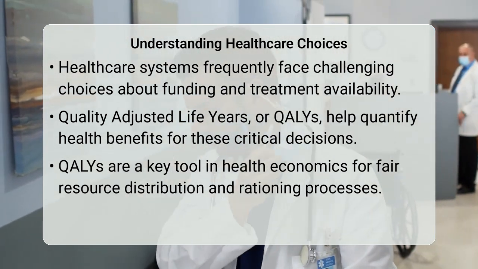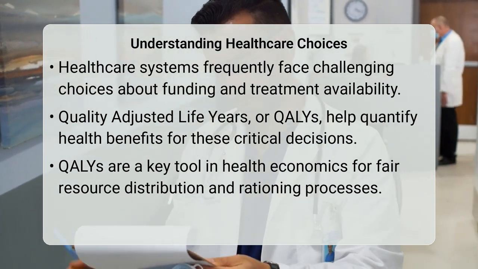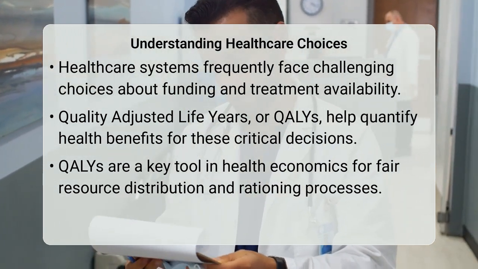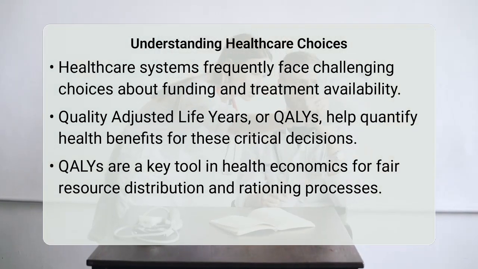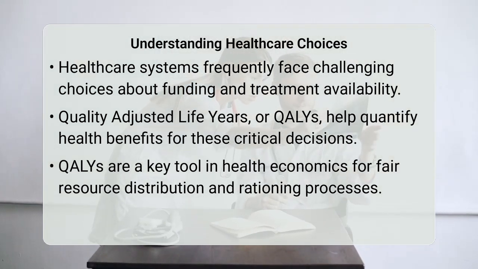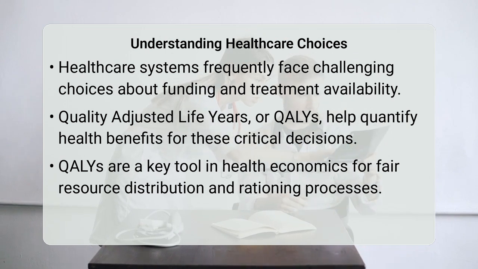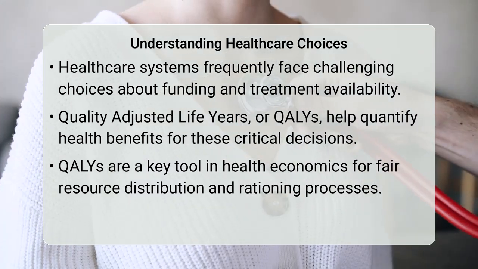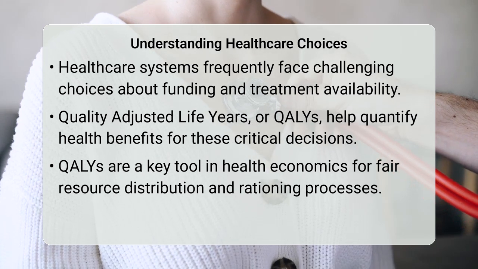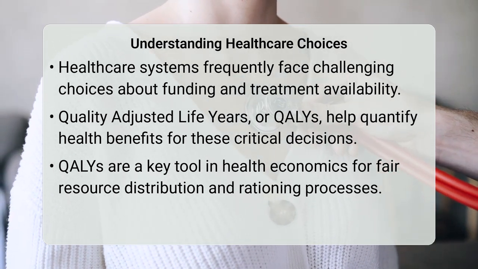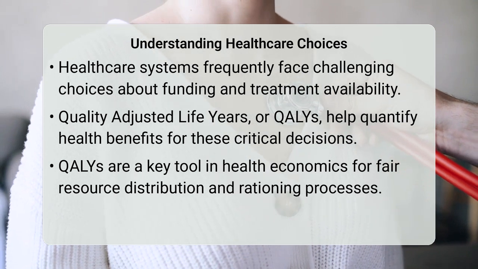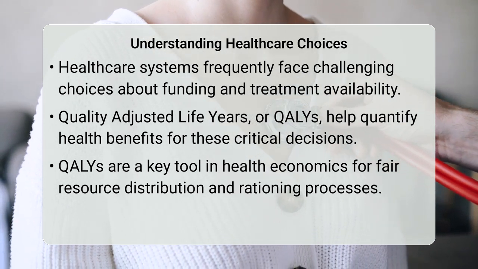Quality-adjusted life years, or QALYs, are a widely used metric in health economics to quantify the health benefits of medical interventions, playing a significant role in informing decisions about resource allocation and rationing within healthcare systems. At its core, a QALY represents 1 year of life lived in perfect health. It combines both the quantity and the quality of life into a single number.